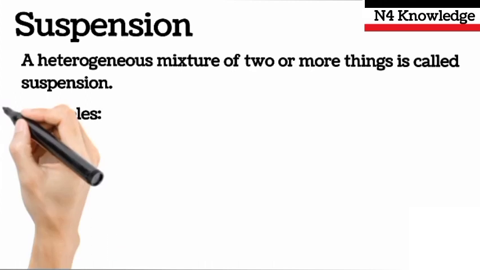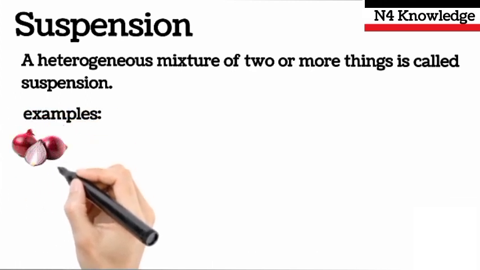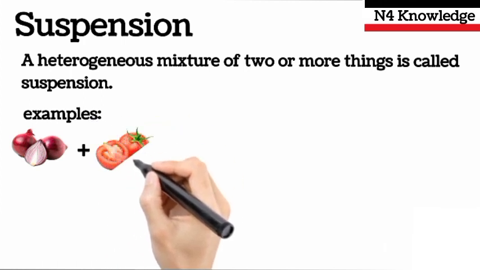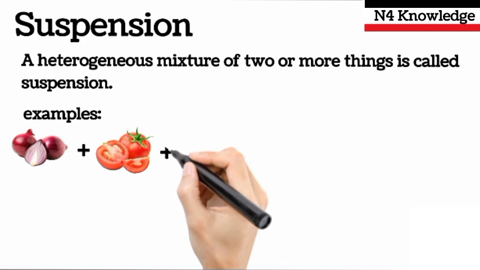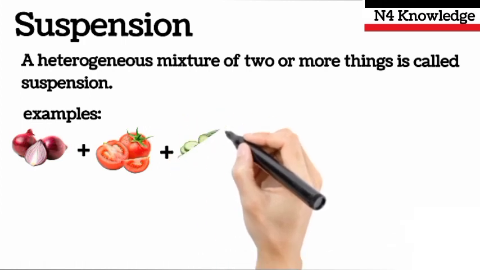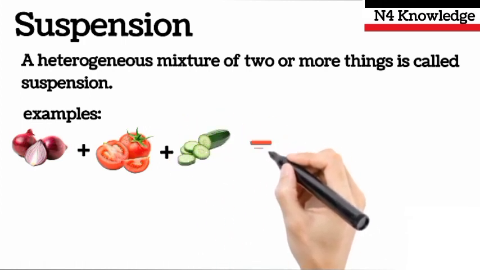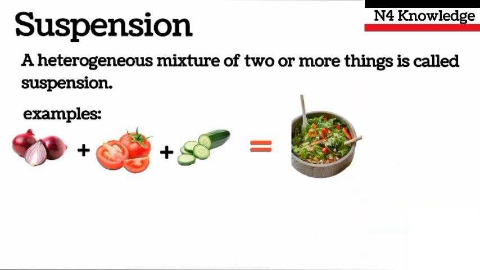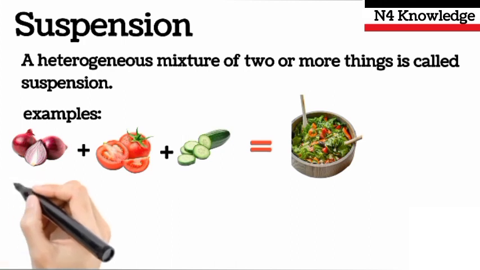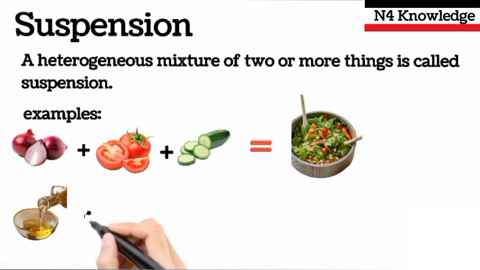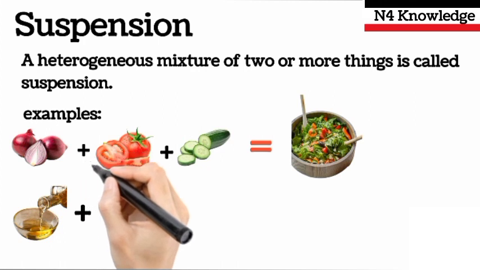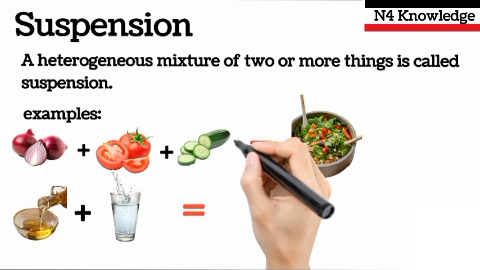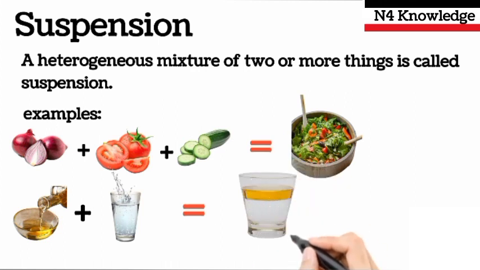Examples: when onion, tomato, and cucumber combine together, it forms a suspension of salad. Similarly, when oil plus water combine together, it forms a suspension of water and oil.